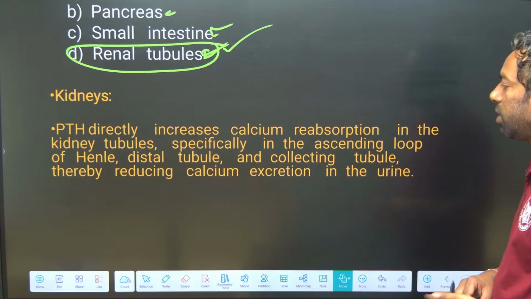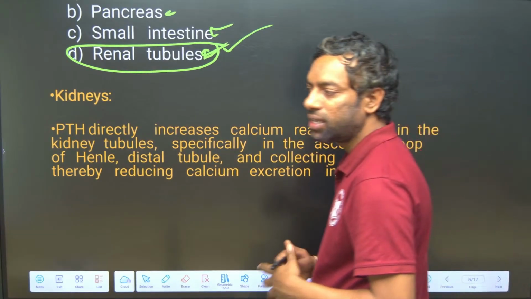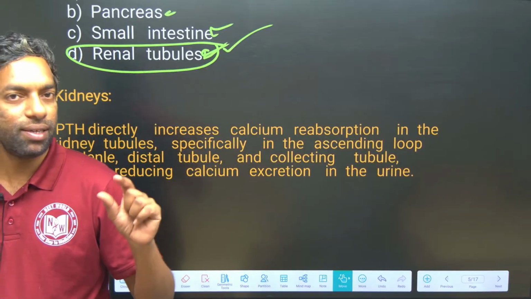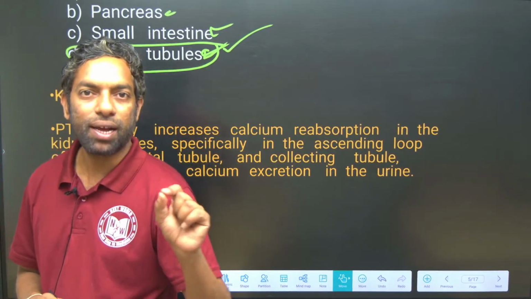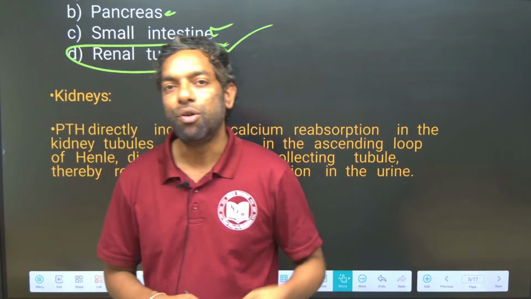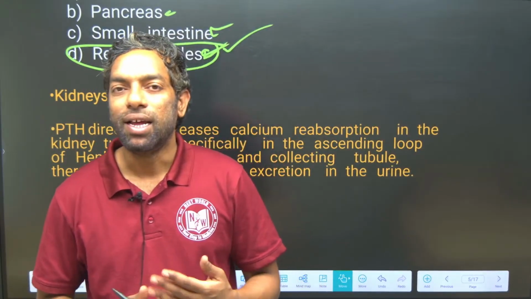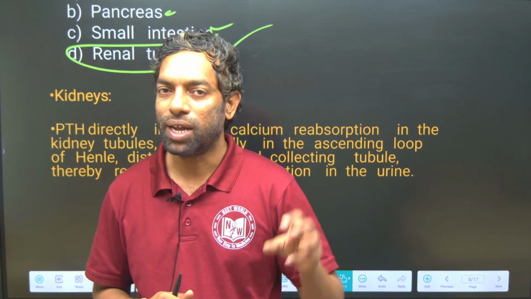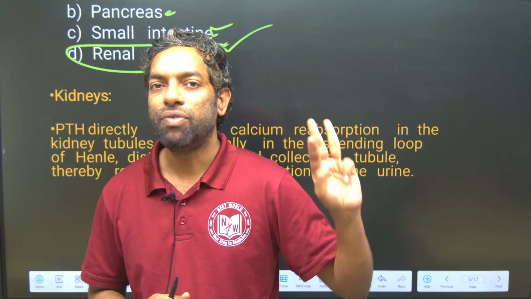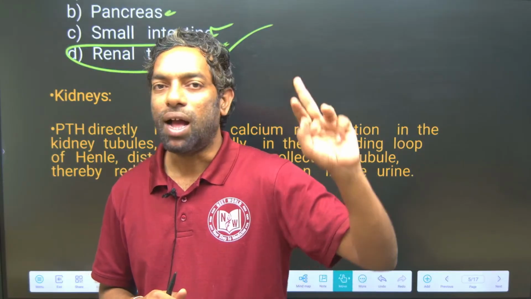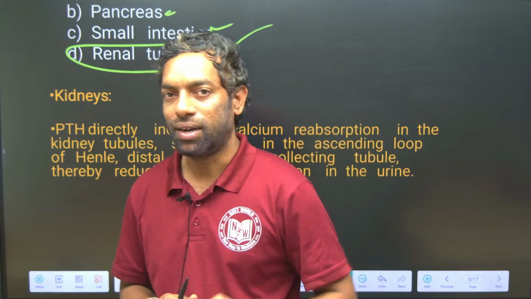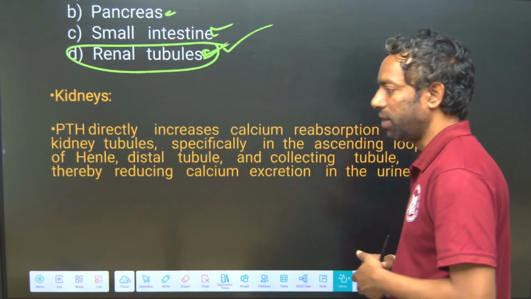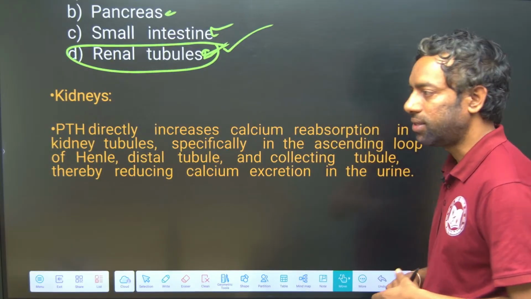Calcium ion reabsorption takes place in the renal tubule, which is the ascending Henle limb, DCT and collecting duct, reducing the excretion of calcium in the urine. I hope you guys understand this.